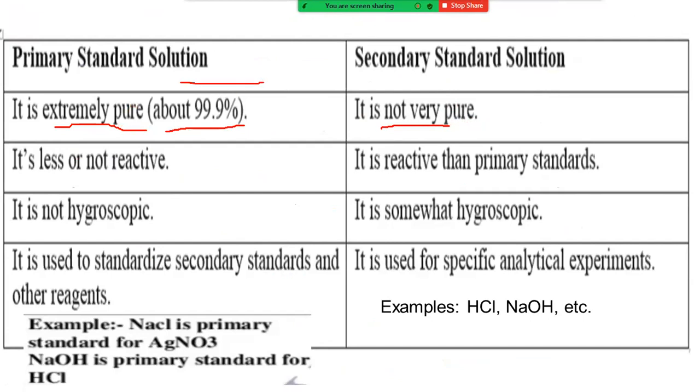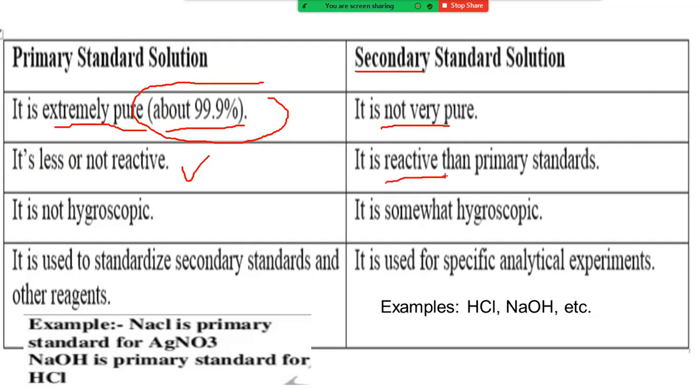Due to the presence of highly purified substance in the primary standard solution, it is less or not reactive. Why? Because impurities are not there, so these are stable compounds, with very little or no reactivity. But secondary standard solutions are highly reactive substances.